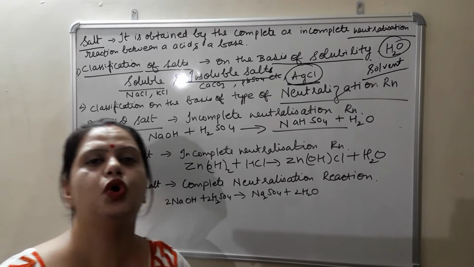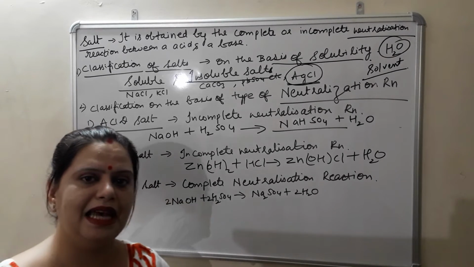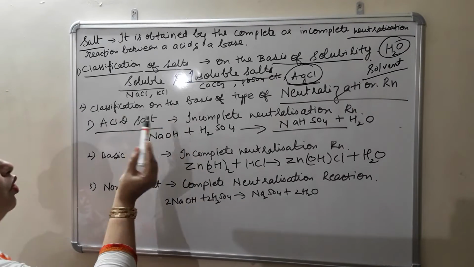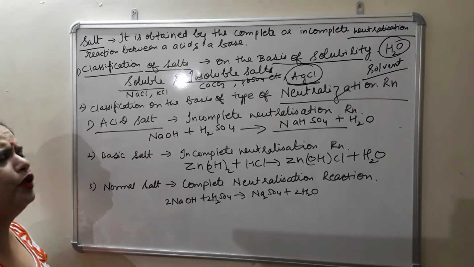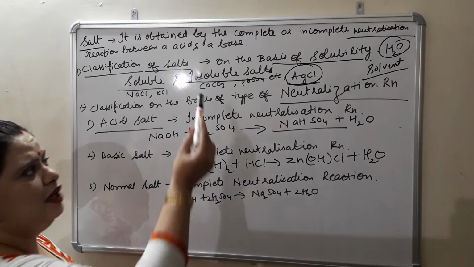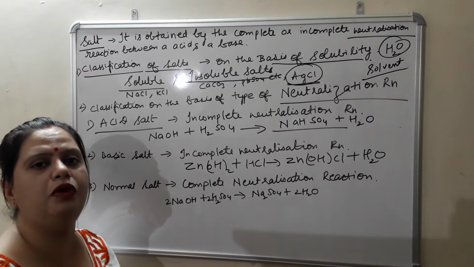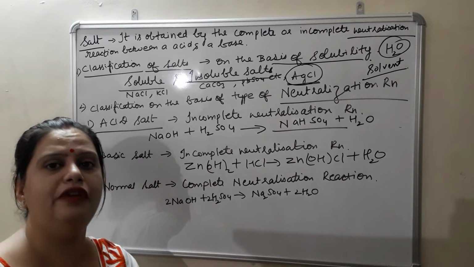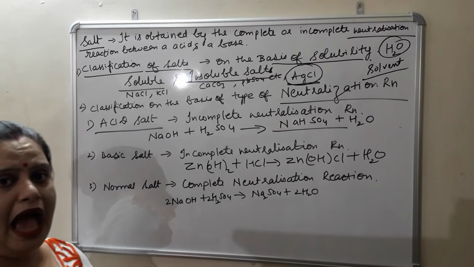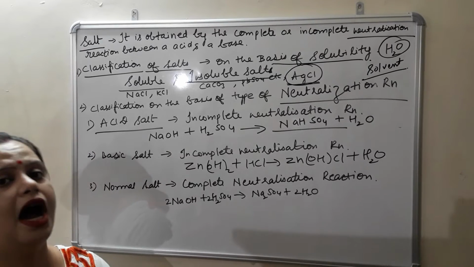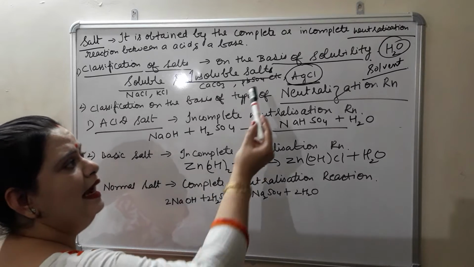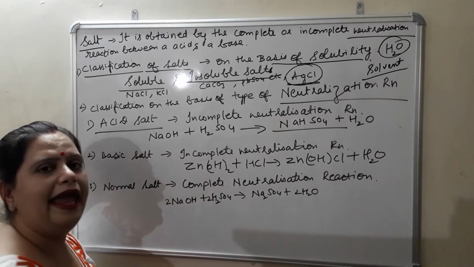So on the basis of solubility, two categories are there that we have discussed. The first is soluble salt, which can dissolve in water, like sodium chloride, potassium chloride, and many more examples. In the second category, we have insoluble salt, which doesn't dissolve in water and is also referred to as precipitate. We will do this practically in the lab also. In the next lecture, I will tell you how we can prepare these insoluble salts like calcium carbonate, lead sulfate, silver chloride, etc.